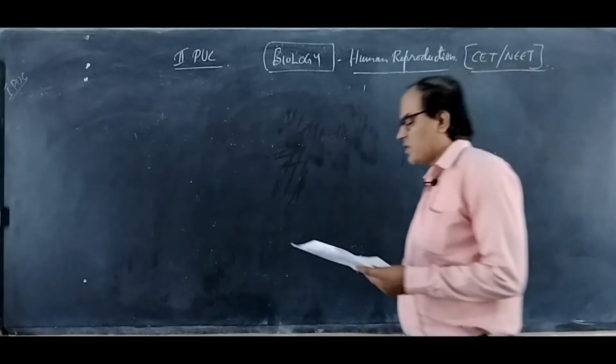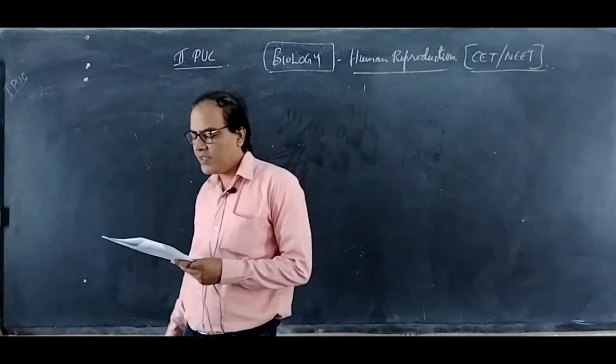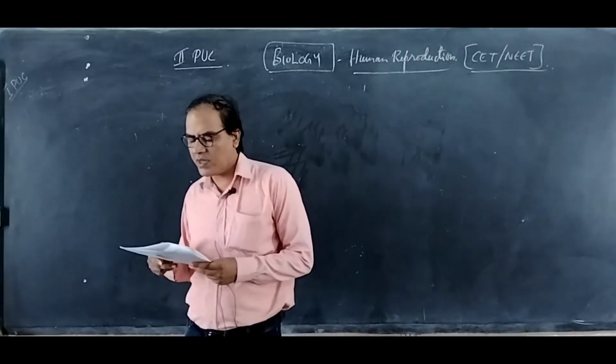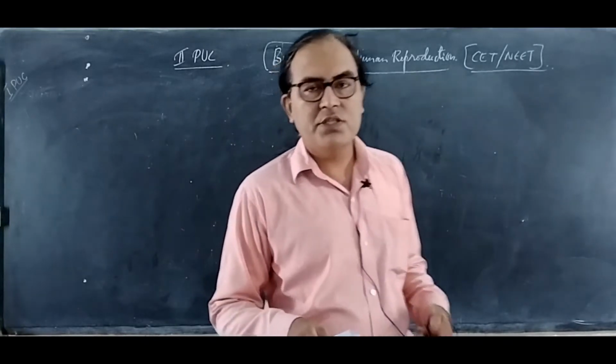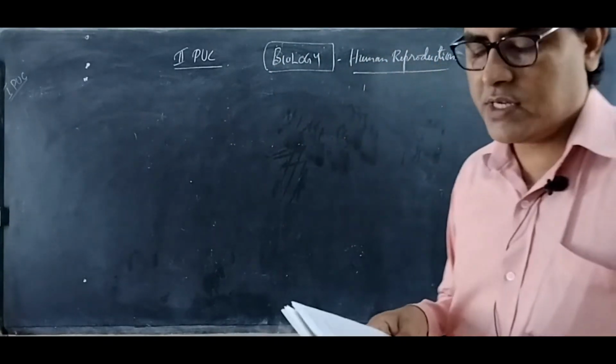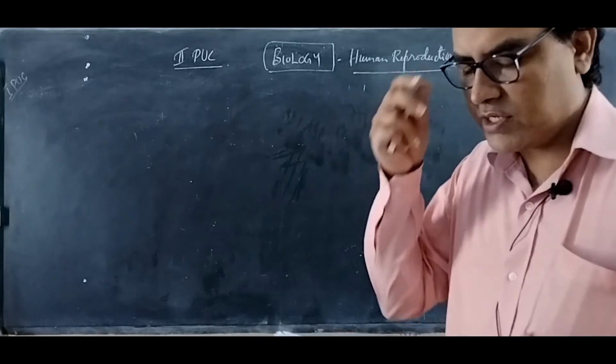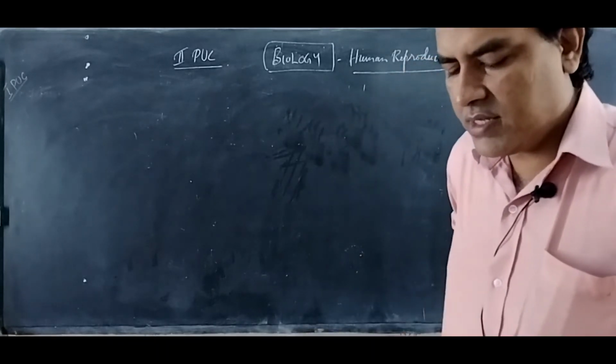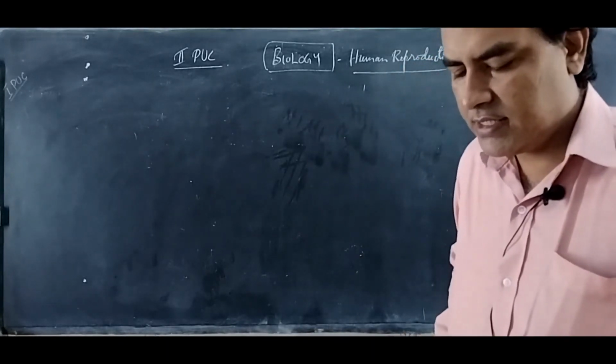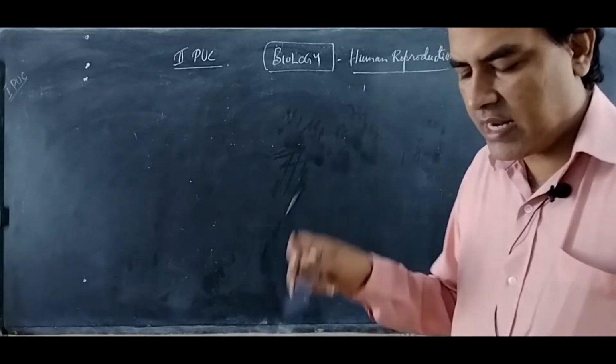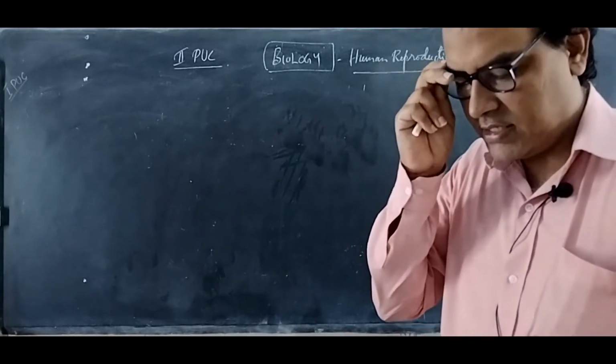Next we will move to question number 14. Identify the hormones that are secreted in large amount prior to the ovulation. Which hormone is produced in large amount before the ovulation? Yes, that is LH. LH surge, isn't it?